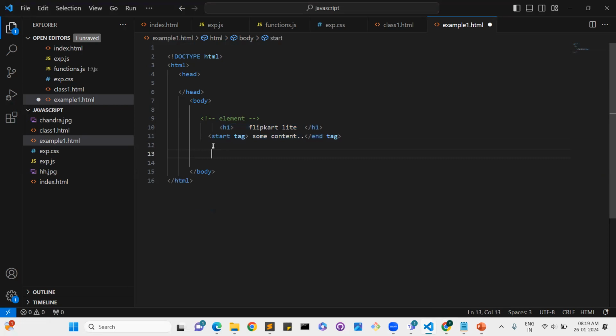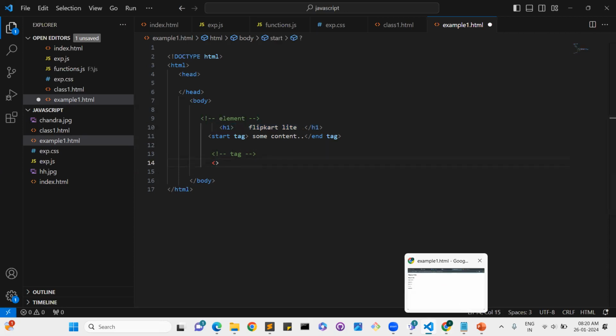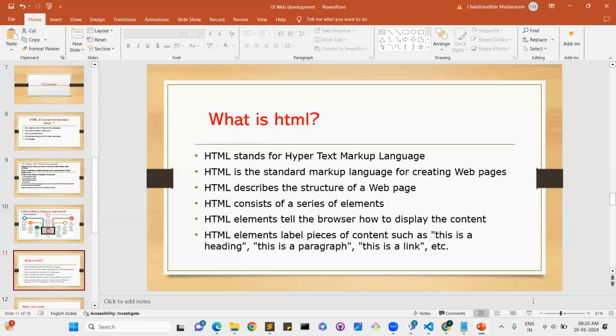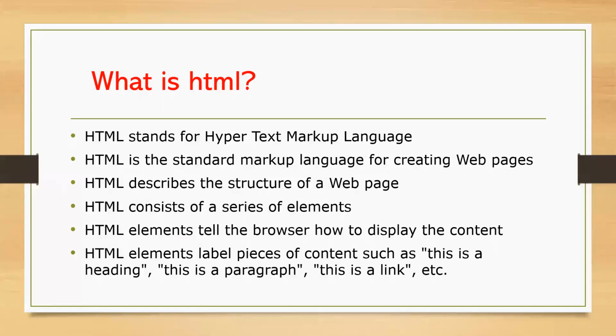But a tag will start like this. Tag means this is the tag. Okay, this is the tag, and this is the element. The interviewer will ask this question: what is the difference between tag and element? You can say it like this. Yeah, tag and element, I will tell you like this.